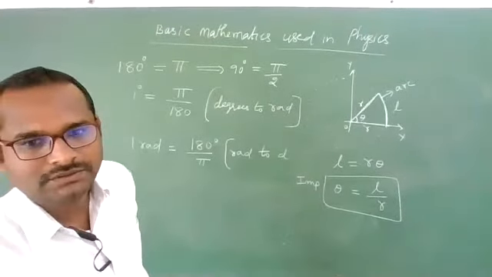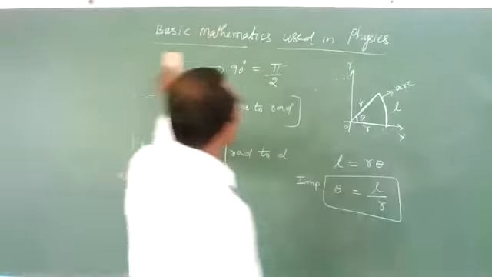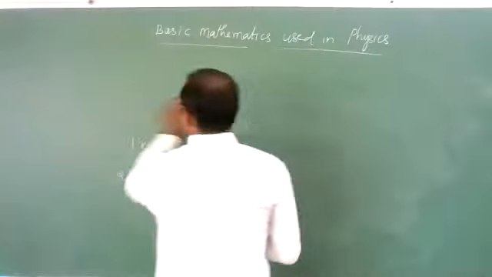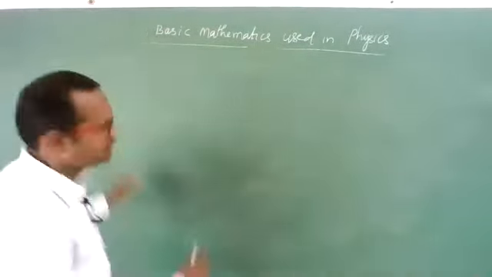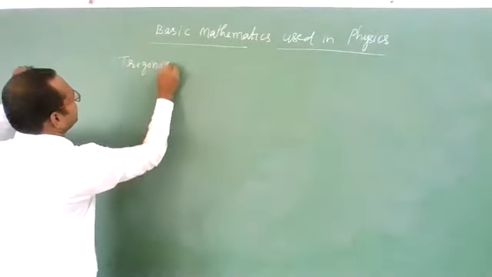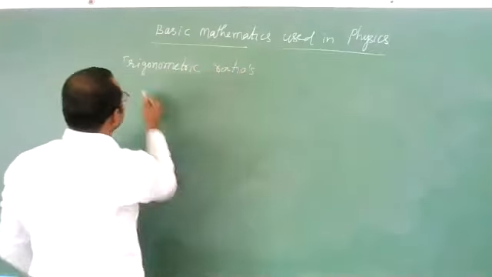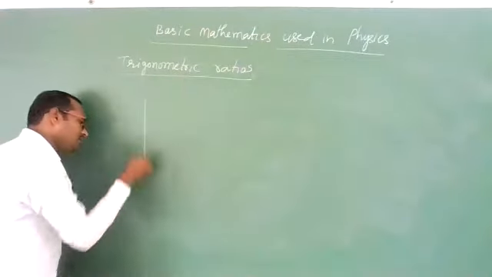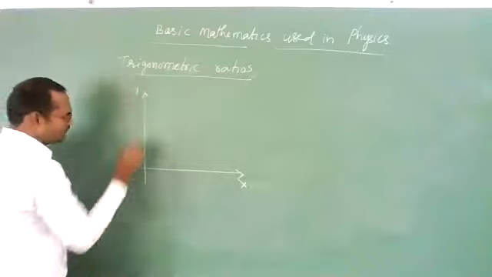Yes, good. Now, let's go to one more point. Now, let us see trigonometric ratios. Now, let us suppose here we are having one Cartesian coordinate plane, the XY plane. This is the origin.